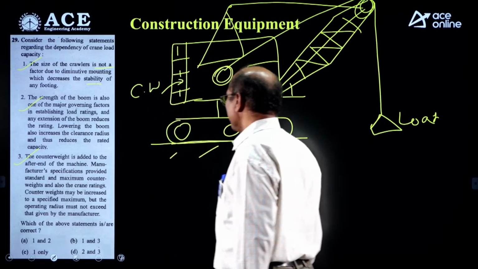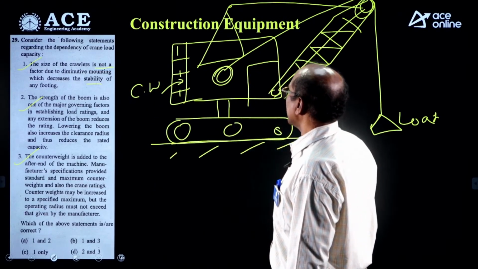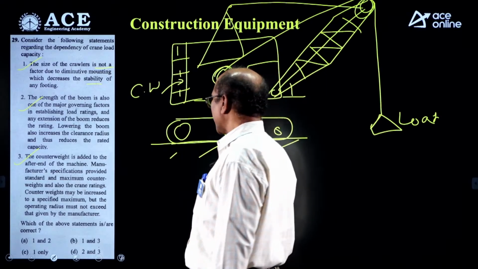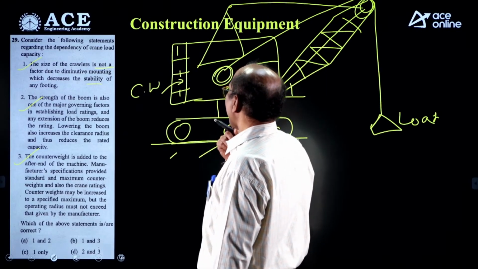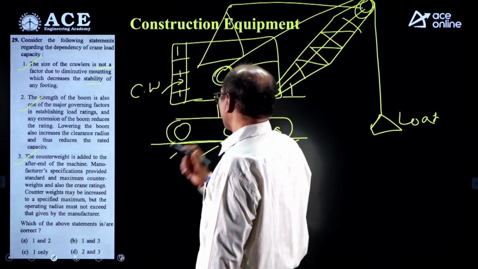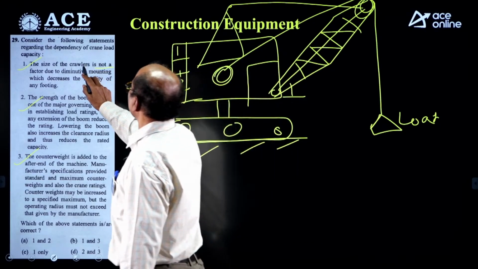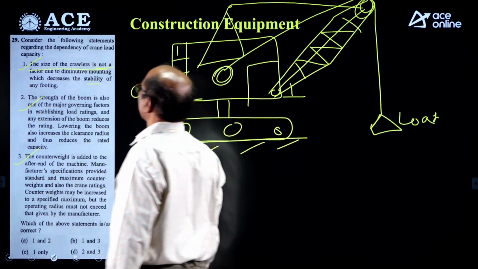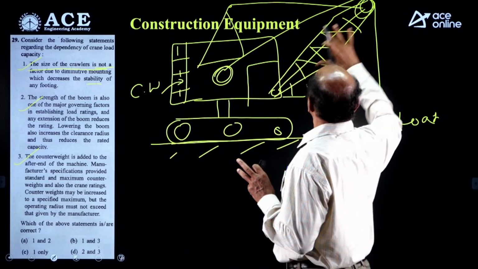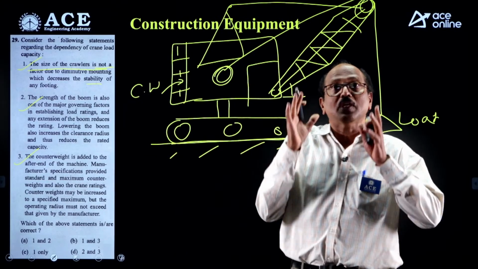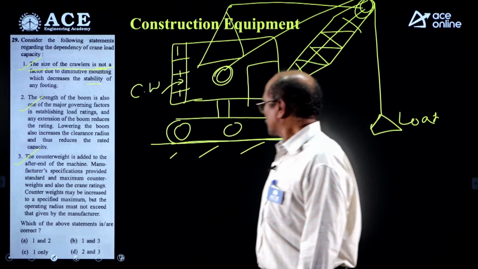So, let us see again the size of the crawler. Let us see the problem again. All statements seem to be correct, but only a limited number is given. The size of the crawler is not meant for stability of the load. It is meant for the moving of the equipment. So this is correct.